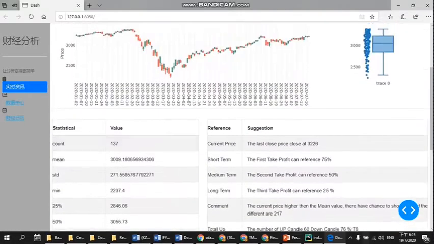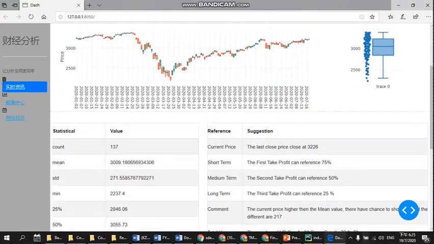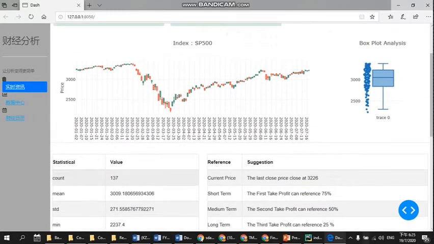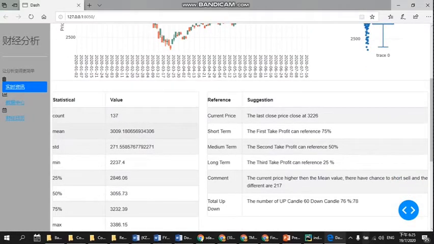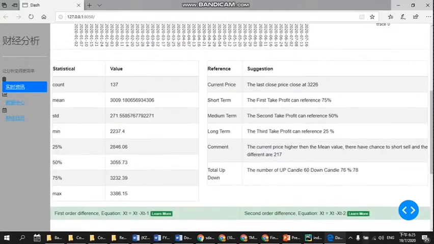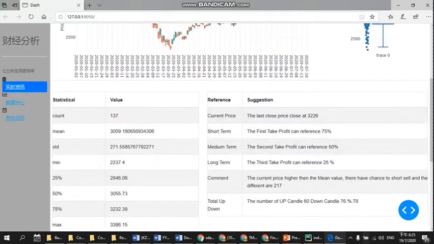From this statistical analysis we can know how many days we chose: 137 candles are shown here, which are the market data. Then we can see the mean, standard deviation, min, max. Then these are the reference and the suggestion.